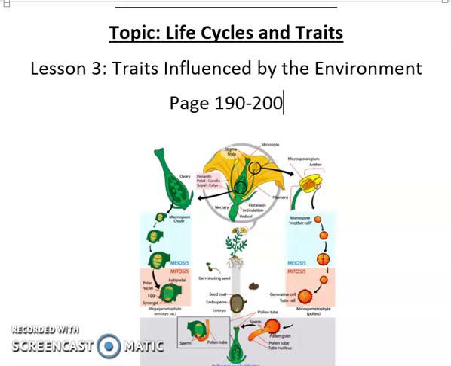Top of page 199. The temperature that surrounds a nest of crocodile eggs can influence whether the crocodile becomes a male or a female. I did not know that. Leaf size in the holly oak changes with temperature. When the environment is warmer, the leaves grow larger.